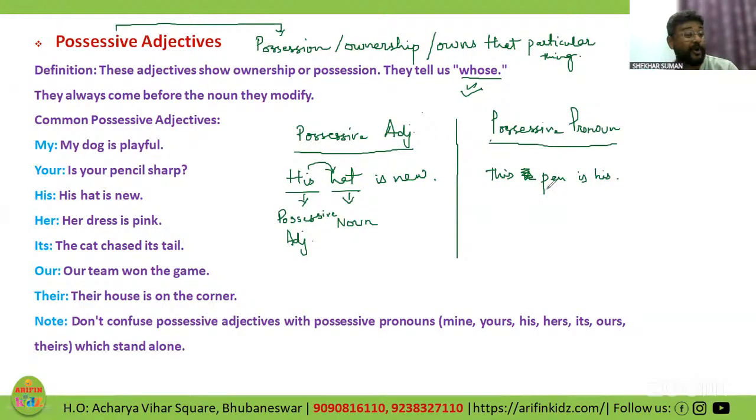When I was teaching possessive pronouns, remember, we don't write his with a double s, just like hers. So this pen is his. His here has come independently.